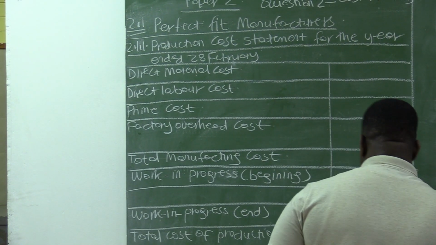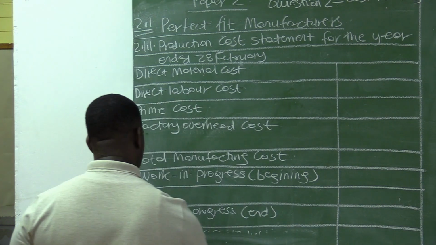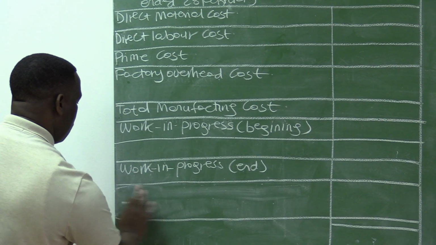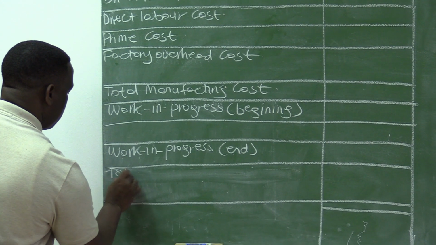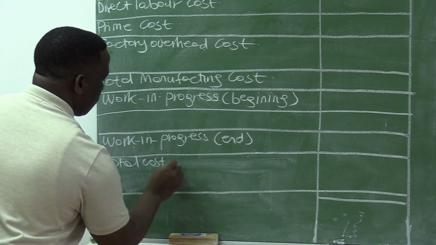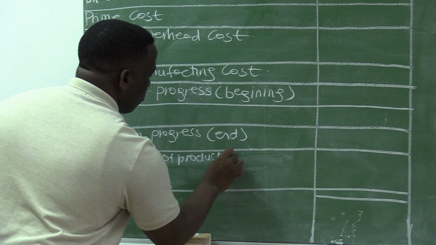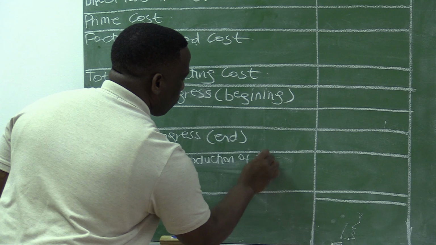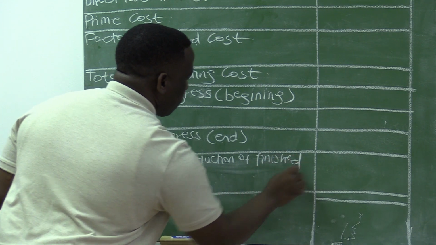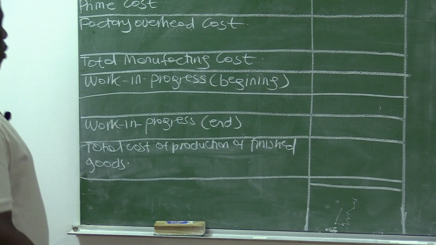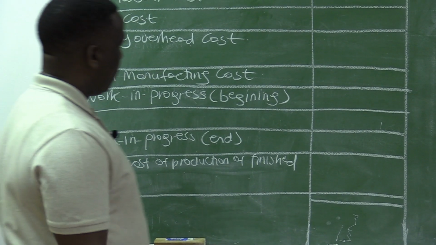I think the correct term that we should be using there is the total cost of production of finished goods.